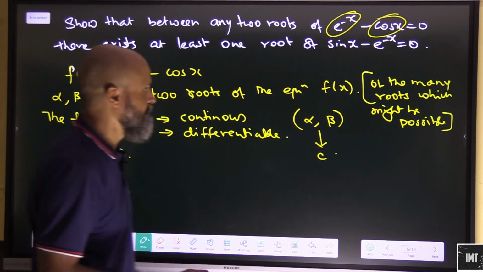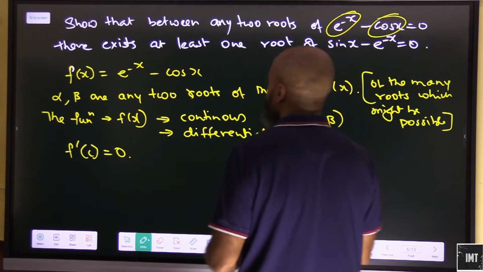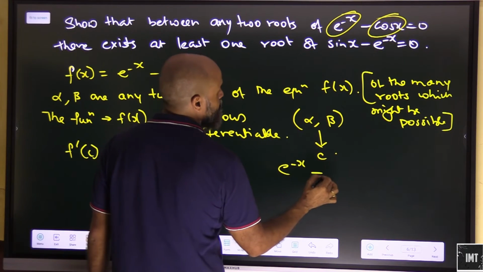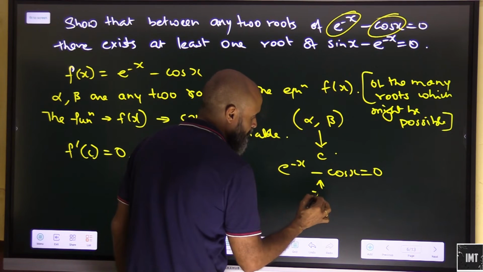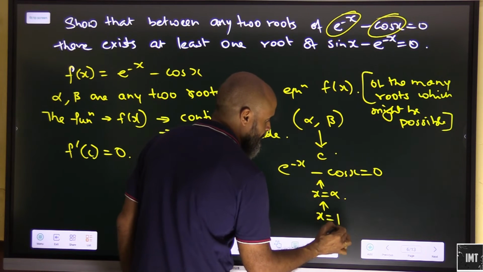Are we comprehending this? Let's say alpha and beta are any two roots of the equation, so it means that, see, the equation is what? e to the minus x minus cos x is equal to 0 will be fulfilled if we take x as equal to alpha, and will also be fulfilled when we take x is equal to beta.